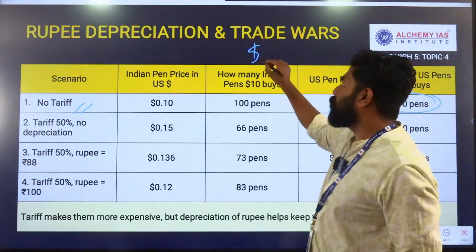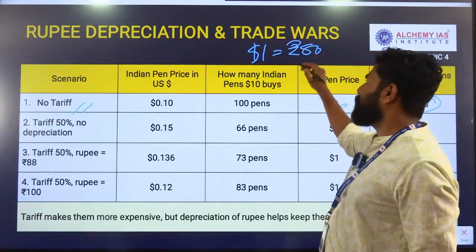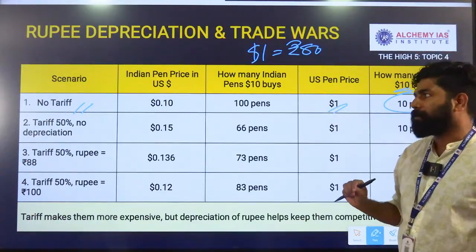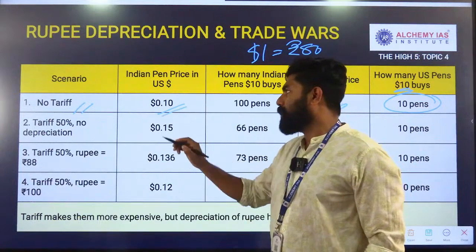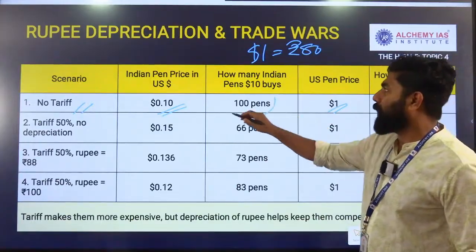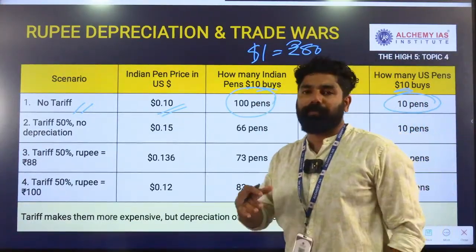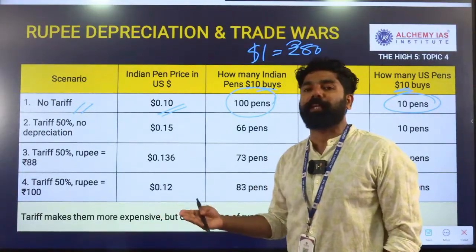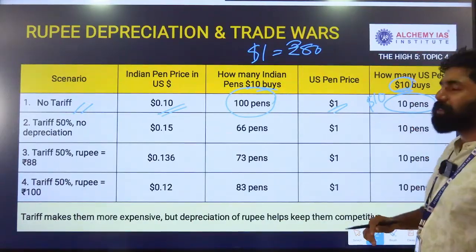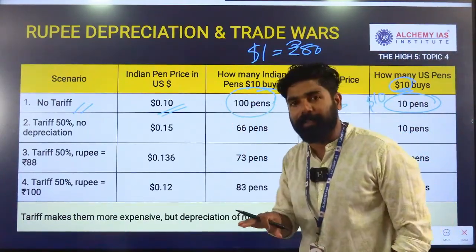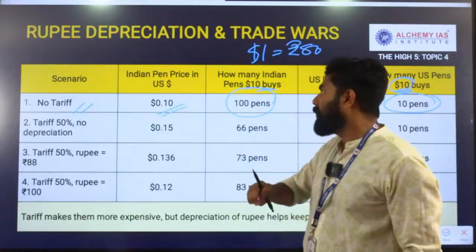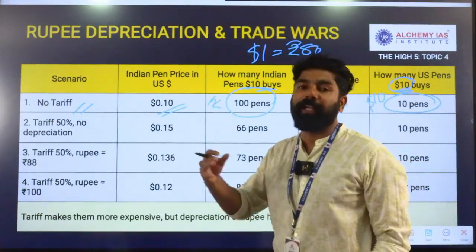For example, if 1 dollar is equal to 80 rupees, with this exchange rate difference between dollar and rupee, with one dollar we can buy 10 pens, and with 10 dollars we can buy 100 pens. So when we have 100 dollars in the US, we can buy only 10 US pens. At the same time, with the same money, a person in the US market can buy 100 Indian pens.